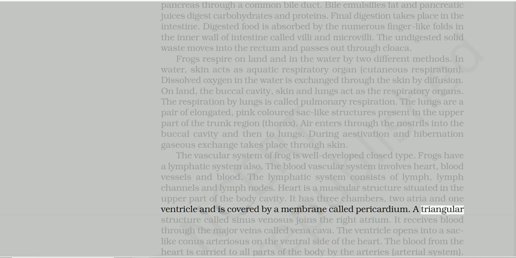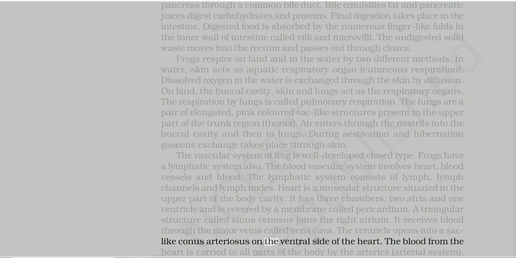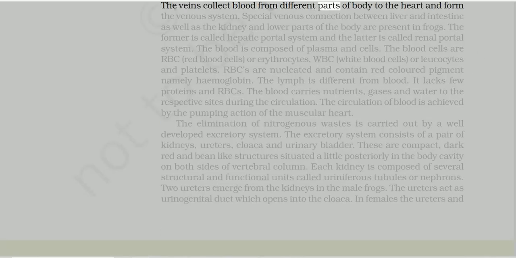A triangular structure called the sinus venosus joins the right atrium. It receives blood through the major veins called vena cava. The ventricle opens into a sac-like conus arteriosus on the ventral side of the heart. The blood from the heart is carried to all parts of the body by the arteries, the arterial system. The veins collect blood from different parts of the body to the heart and form the venous system.